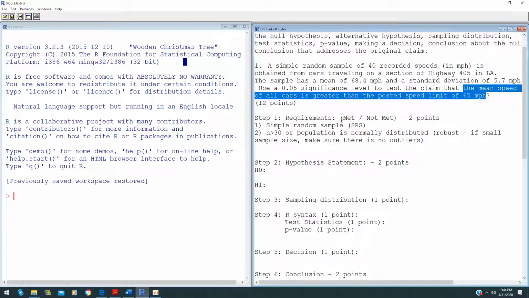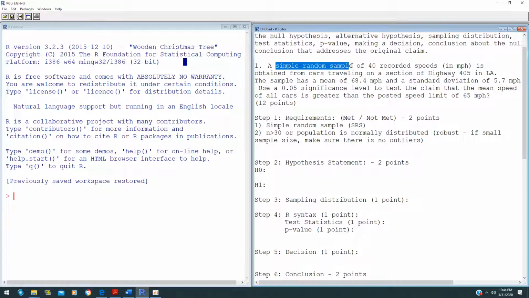In order to figure out if it is a simple random sample, you have to read the question. If the question states that this is a simple random sample, then your answer in this case will be yes. If the question did not state that this is a simple random sample, you cannot assume that it is, so you have to answer no. Next, since our sample size is 40, which is more than 30, the second requirement is also met. Since both requirements are met, you will continue to the hypothesis statements.